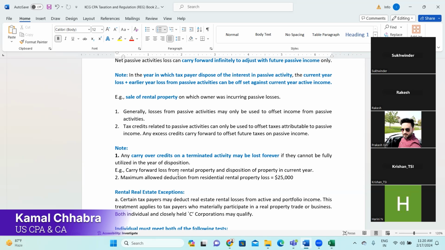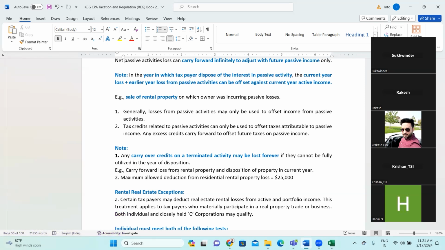Generally, loss from passive activity may only be used to offset income from passive activity, and tax credit related to passive activity can only be used to offset the tax attributable to passive income. Any excess credit is carried forward to offset the future taxes on passive income. That means if you have any passive activity loss in the current year, you can adjust against other passive activity income. But still, if there is a total net loss, you can carry forward, and in future you can adjust against the passive activity income.